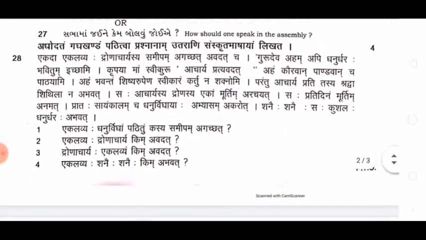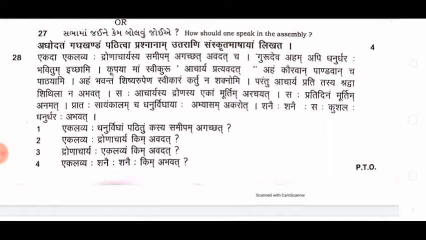Each carries 2 marks. Then again one more comprehension is there. The questions are in Sanskrit and you have to write the answers in Sanskrit, so there will be no problem. But this will be an unseen paragraph. It may be taken from any Sanskrit book of standard 6, 7 or 8, or from somewhere else. But the paragraph will be in front of you.